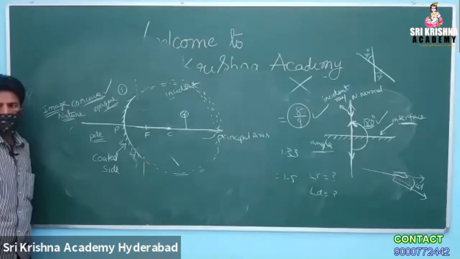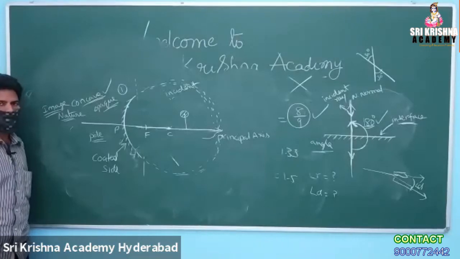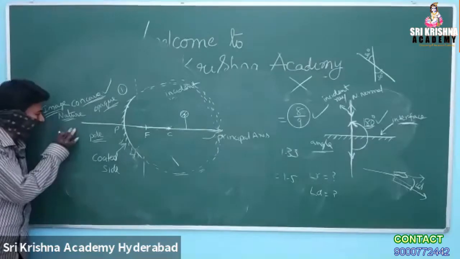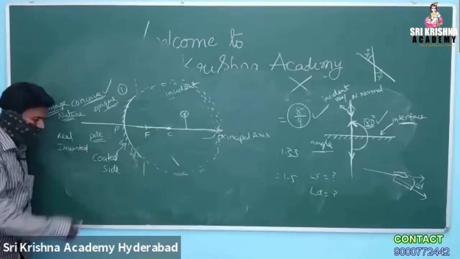An object, again I am repeating, an object kept beyond the center of curvature, the image is going to be formed dash. What is your answer? Real, inverted, very good.